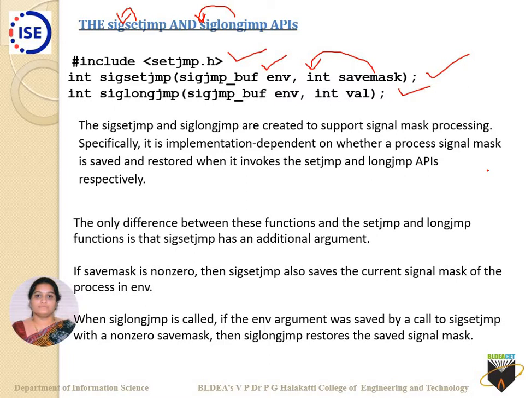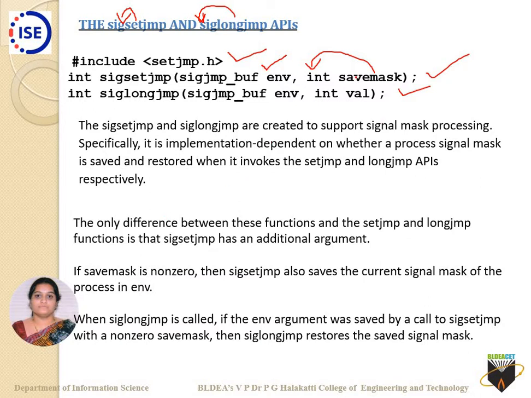The only difference between these functions is that sigsetjmp has an additional argument, savemask. Mind it, if savemask is non-zero, then sigsetjmp also saves the current signal mask of the process in env. Whereas when siglongjmp is called, if the env argument was saved by a call to sigsetjmp with a non-zero savemask, then siglongjmp restores the saved signal mask.